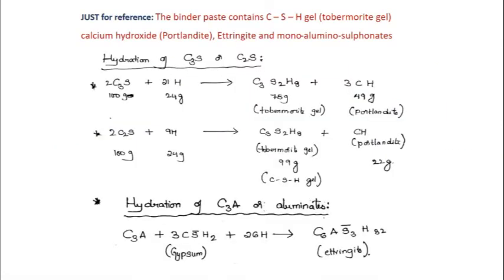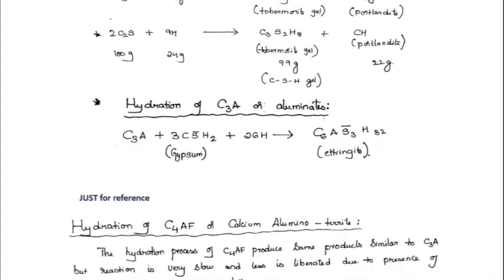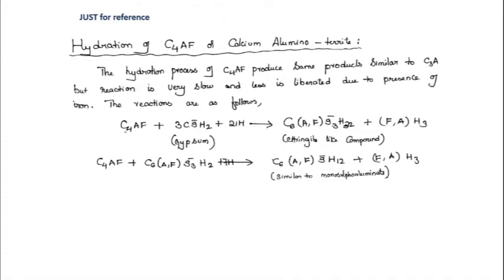These are the reactions that we are going to see when cement is reacting with water. This is just for reference. We have already gone through these reactions in our unit 1, C3S, C2S, C3A, and C4AF. These are the end products that are formed.